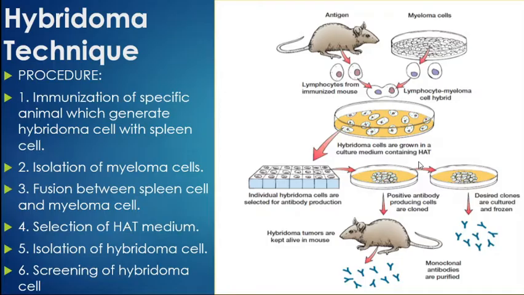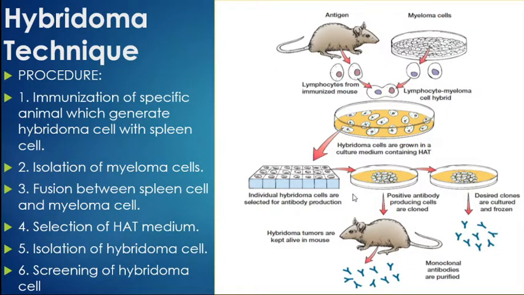But before subjecting it to the antibody production process, we should screen this hybridoma cell to check whether it is proper or not. Screening of the hybridoma cell is done by the ELISA test. By the ELISA test, a special color is produced in the presence of enzymes, and from this test we come to know whether it is the proper hybridoma cell. Once the screening is completed, later on we can subject this hybridoma cell to the antibody production process.